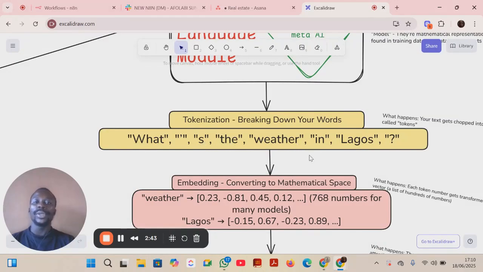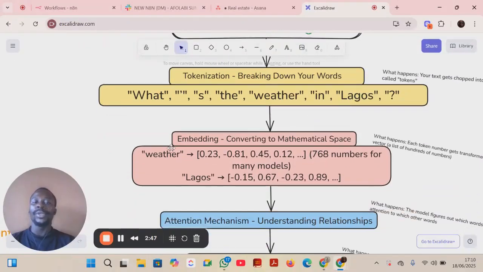Then all these tokens are converted to numbers, and those numbers we call vectors. Vectors are multi-dimensional. Vectors have so many dimensions in the sense that one thing can be used in different contexts and can mean many things. You understand? It is these multiple dimensions of vectors that allow the LLM to know what this person is trying to say in particular.